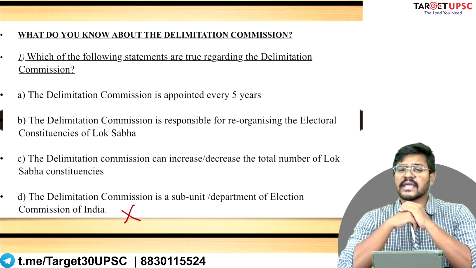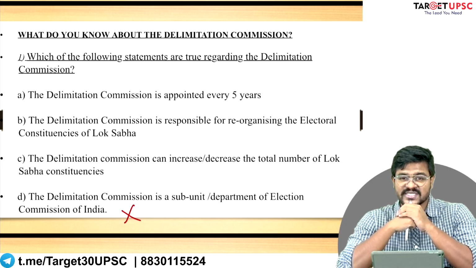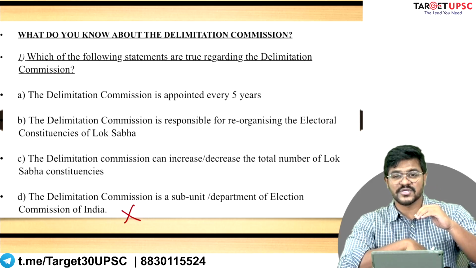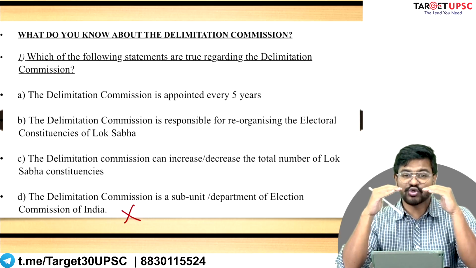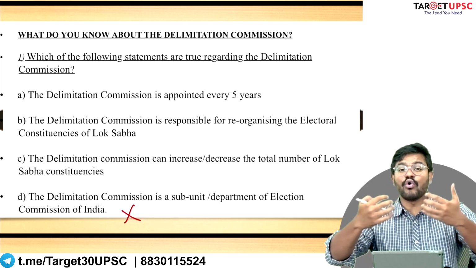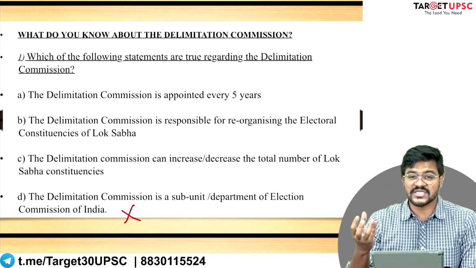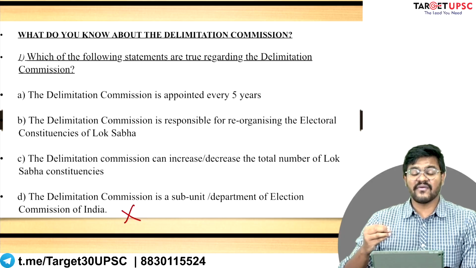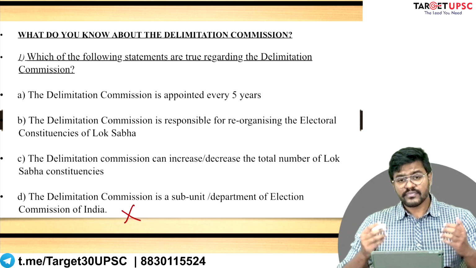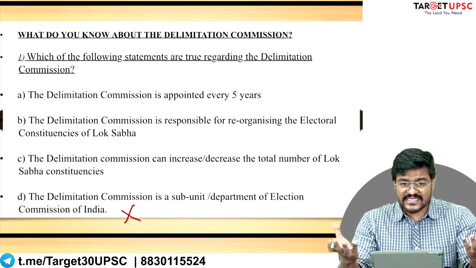There is nothing in the constitution to suggest that the Delimitation Commission of India works under the Election Commission. They are institutions that have an equal authority, and they have their own sphere. They have their own functions, and they act in an autonomous manner. How do these two institutions interact with each other?